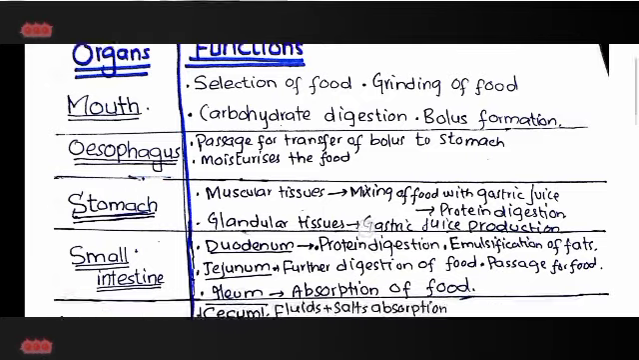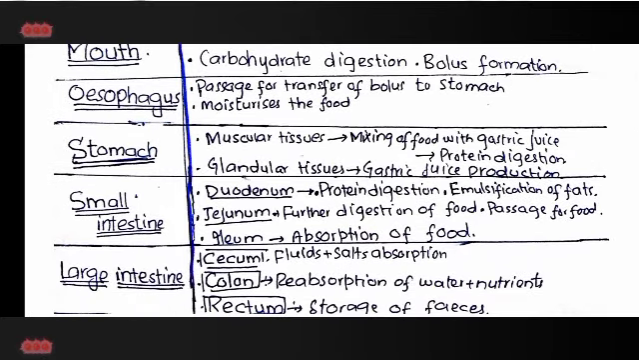Now, come to the small intestine. Small intestine contains three parts. The first part is duodenum, next is the jejunum, and next comes the ileum. First of all, we see duodenum. Duodenum is involved in protein digestion because here an enzyme is released that's involved in protein digestion, and this enzyme is trypsin.